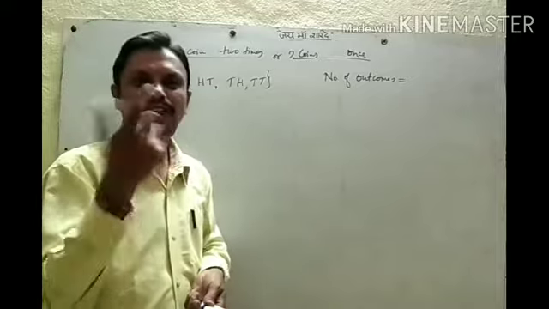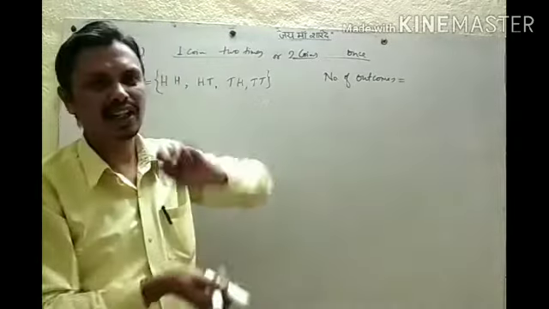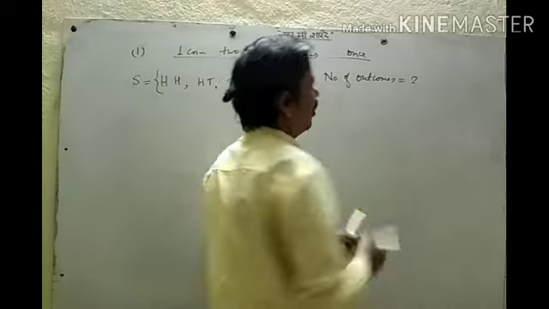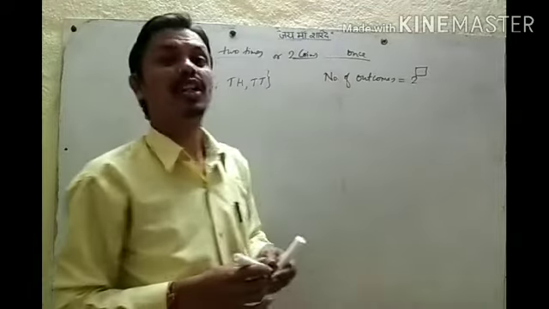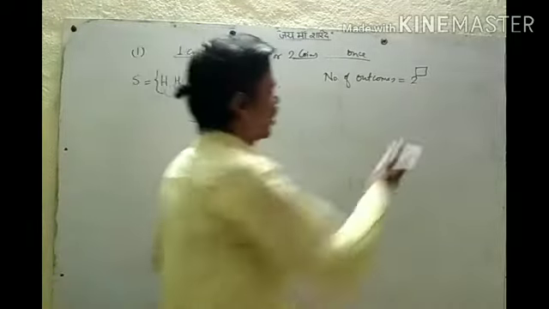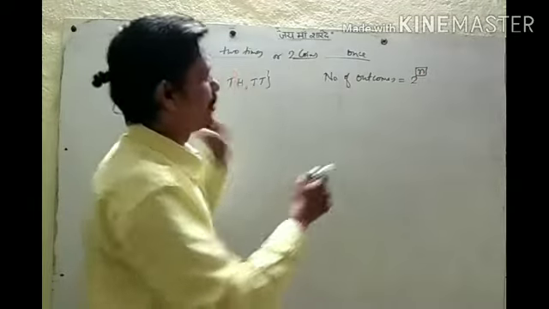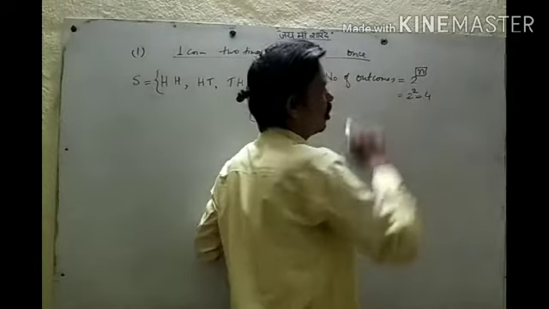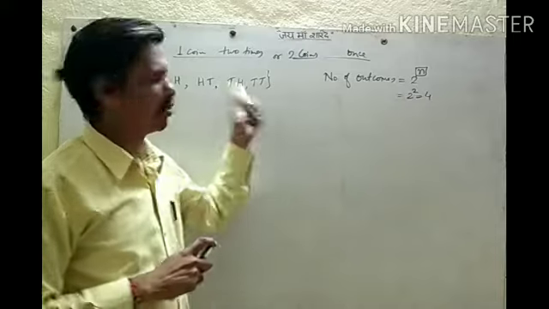One side we have head, the other side we have tail. So we have two faces, so write 2. Then in its power, write how many times we are tossing the coin, or how many coins we are tossing. Here we tossed one coin 2 times, so 2 to the power 2, that is 4. Then there will be 4 outcomes, and we can write all the outcomes.